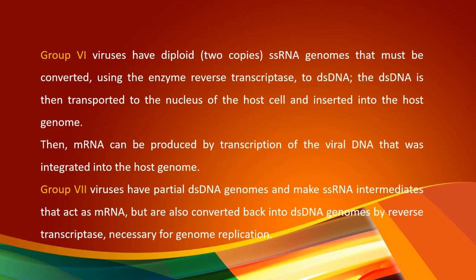The next group, group 6. These viruses have diploid, that is single-stranded, RNA genomes, that is, 2 copies of single-stranded RNA genomes. Don't confuse this group with the double-stranded RNA viruses. Here the RNA occurs in single-stranded form, but this RNA will be present in 2 copies. So, the viruses which have 2 copies of single-stranded RNA are classified under group 6.